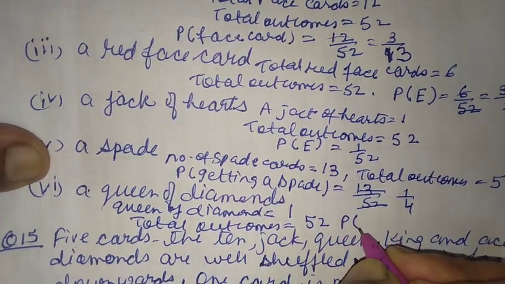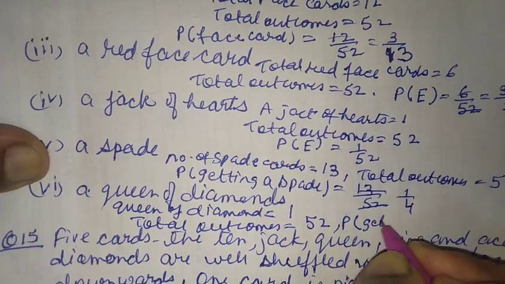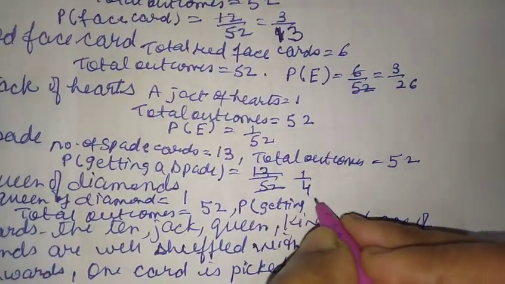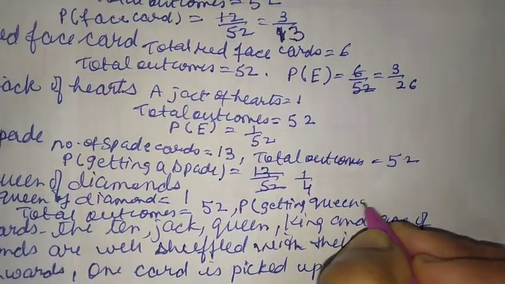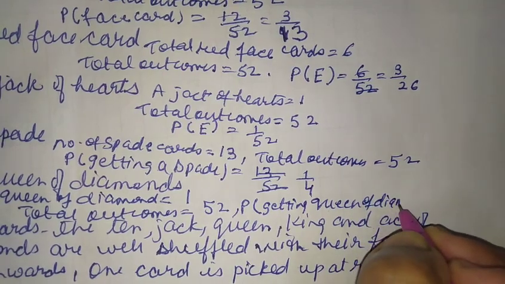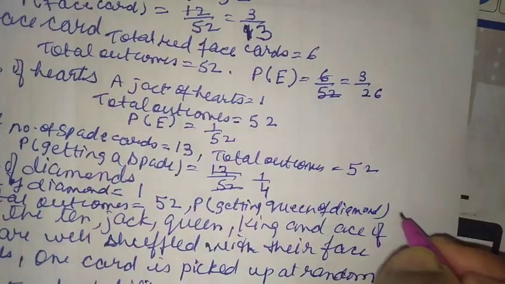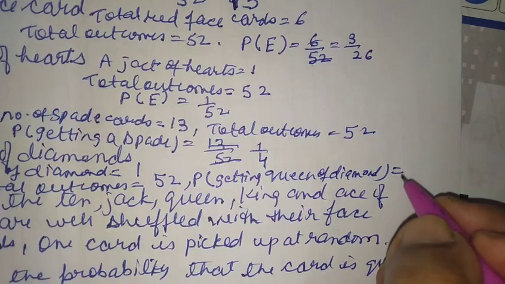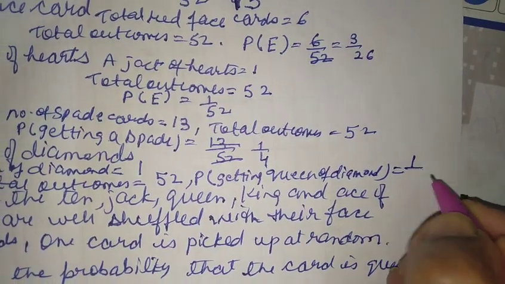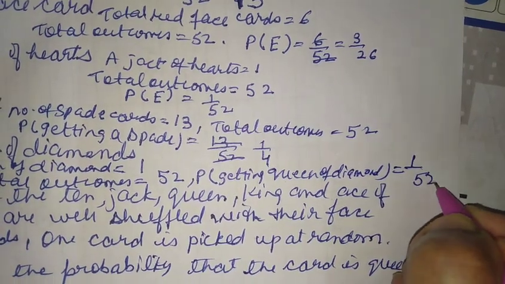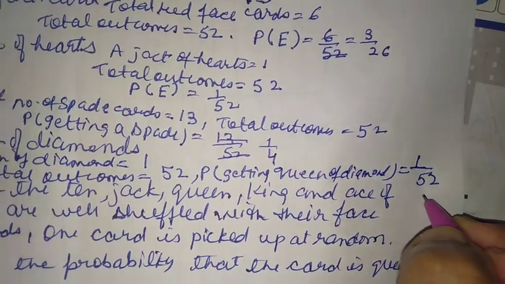So probability of getting a queen of diamond will be equal to favorable outcome, that is 1, and total outcome, that is 52 here. So answer here will be 1 by 52.